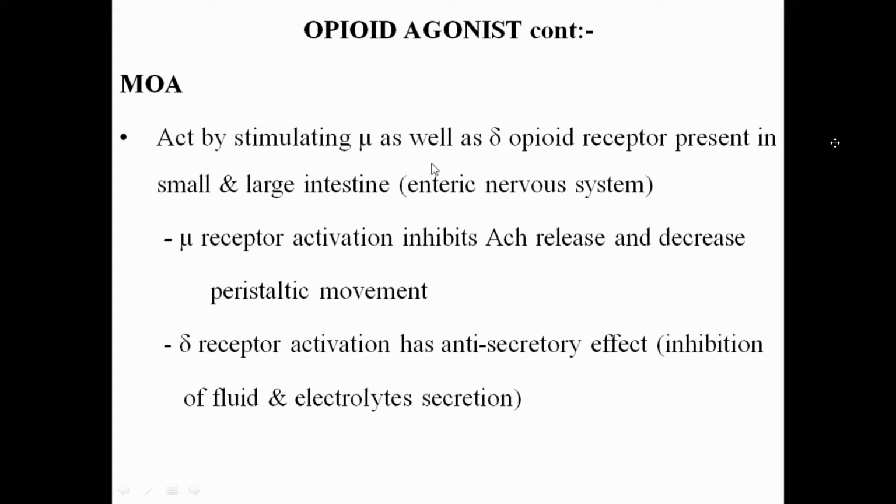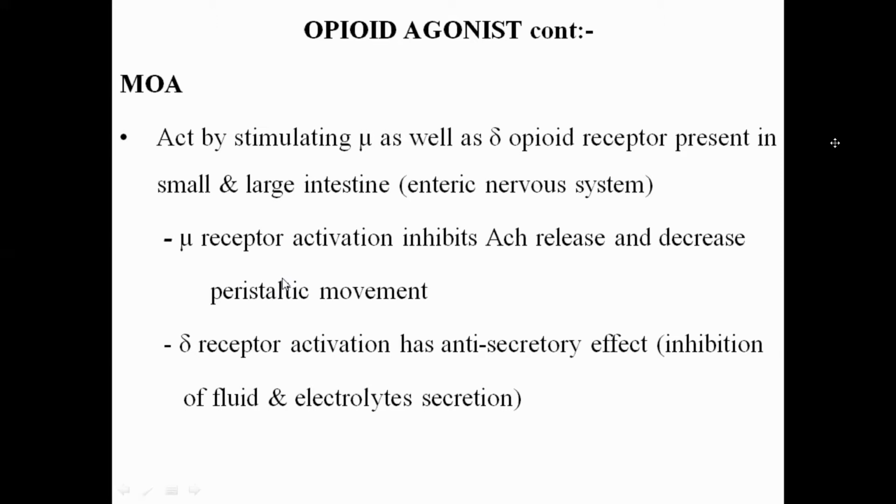So what is the role of the mu opioid receptor? When the opioid agonists act on the mu receptors, they activate the receptor. When these mu receptors are activated, that is the agonist effect. So what will be the result? Inhibition of the release of the acetylcholine. When the acetylcholine release is inhibited, less acetylcholine will bind to the muscarinic 3 receptors present in the GIT smooth muscle. That will reduce the peristaltic movement.